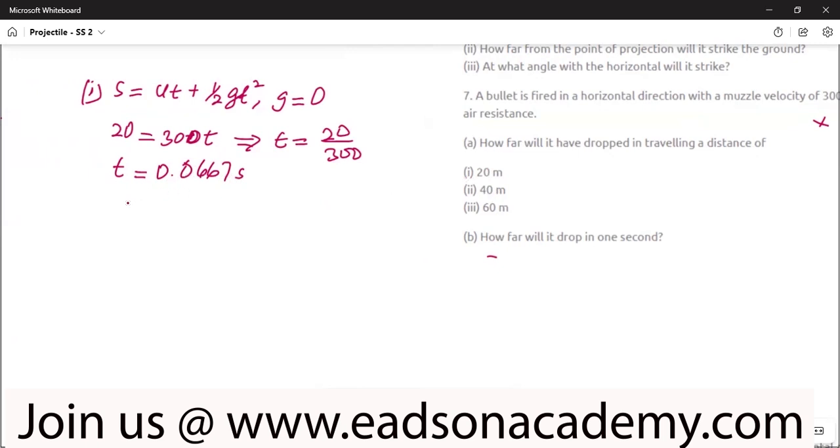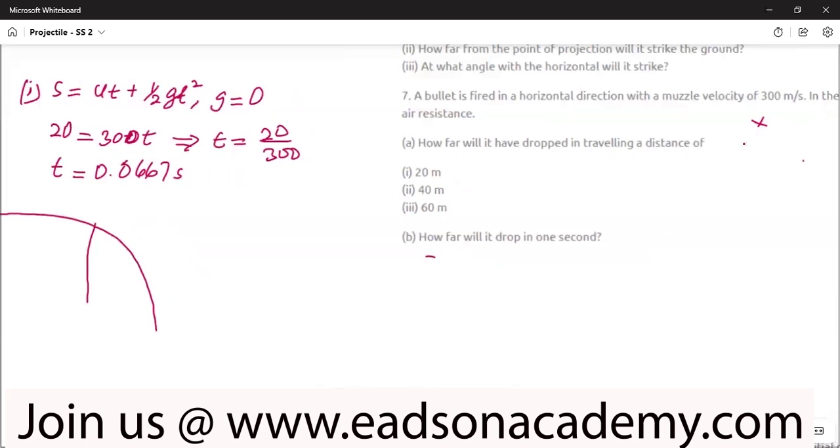Since this is coming in a parabolic path, the vertical component of the motion is independent of the initial velocity of projection. No matter how the bullet is dropping from a height, that has nothing to do with the velocity of projection of 300 meters per second.